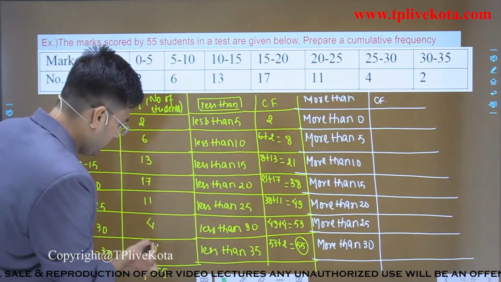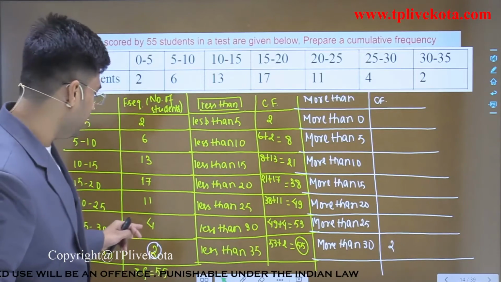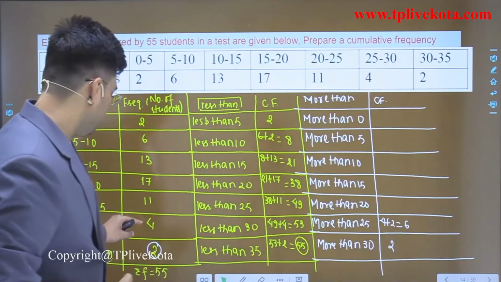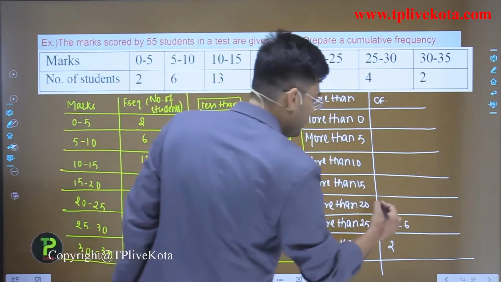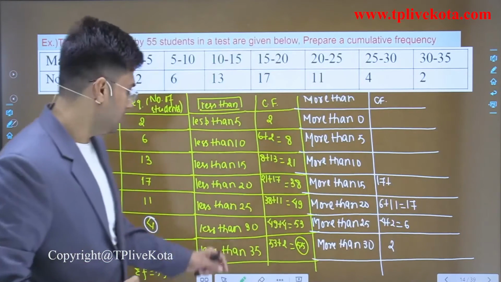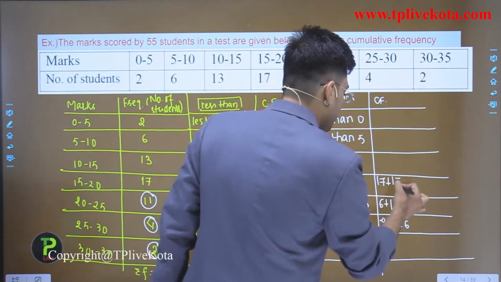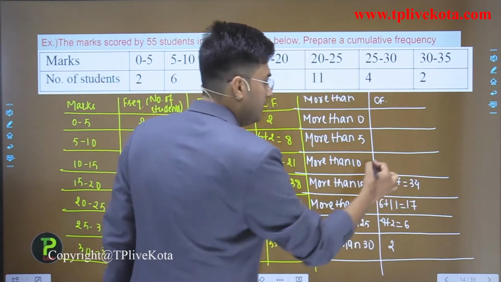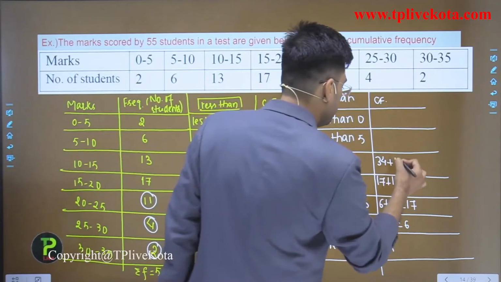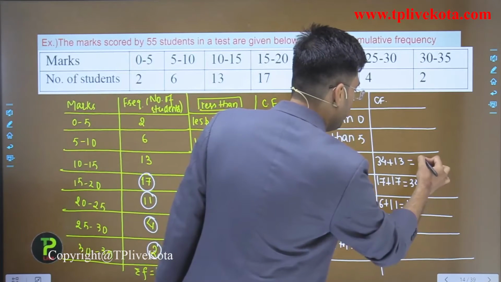Okay, so more than 30 is 2, then more than 25, 4 plus 2, that is equal to 6, then 6 plus 11, that is equal to 17, then 17 plus 17, that is equal to 34, then 34 plus 13 is 47.